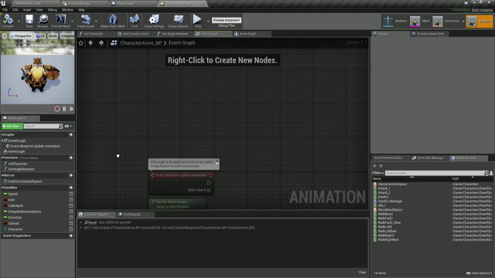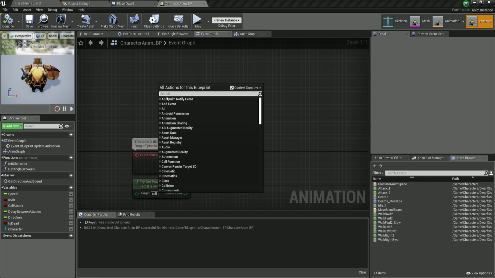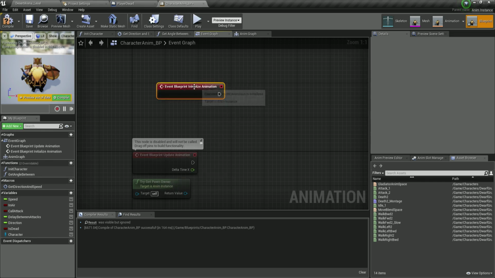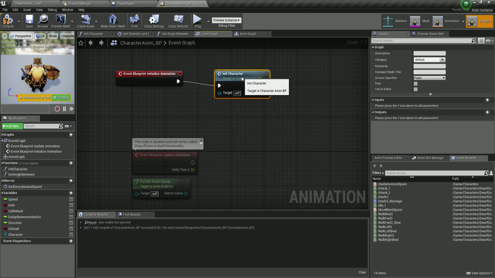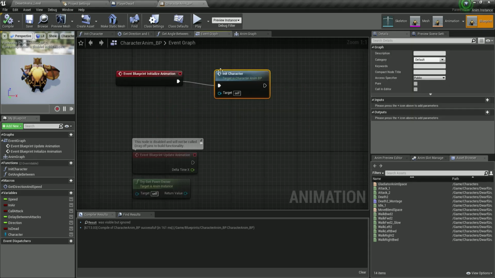Now let's go back here in the event graph and initialize everything. So I'm going to right click over here and I'm going to search for Initialize Animation. There you go. And from here, I'm going to call the init character. So when we initialize the animation, we are first going to init the character, which is going to set a reference to the character holding this animation.